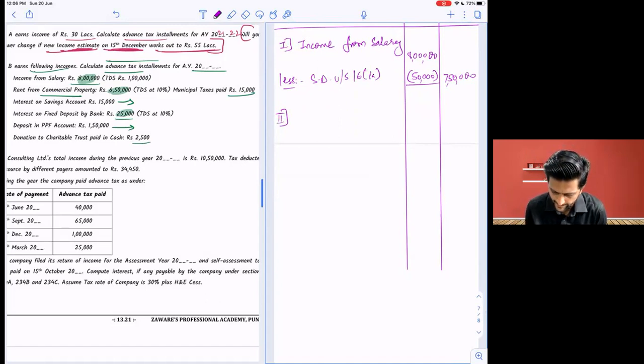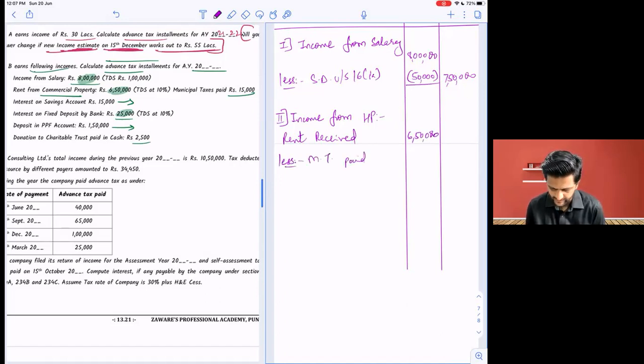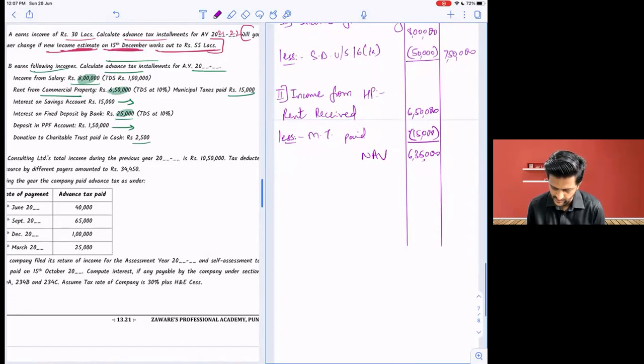Okay, rent from commercial property. Which head of income? House property. This is rent received. We don't have any other figure, receivable, standard deduction, municipal valuation, all of that. So rent received is how much? Gross, 6 lakh 50. What will you do from here? Less municipal tax paid, very good. Municipal taxes paid 15,000. So what did you get? 6 lakh 35 is our NAV. Very good.